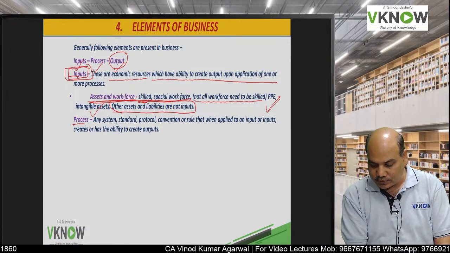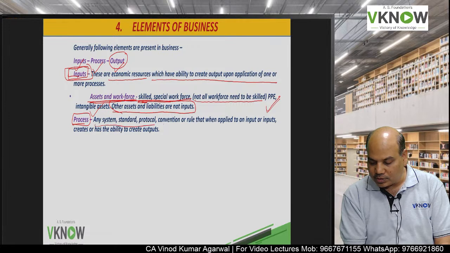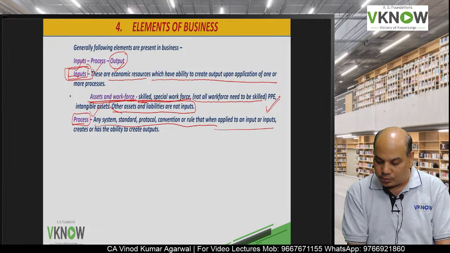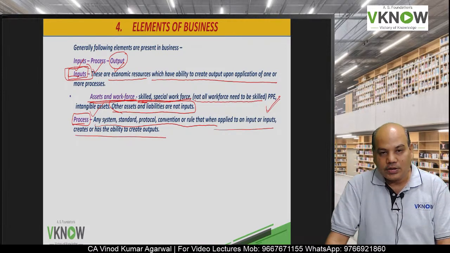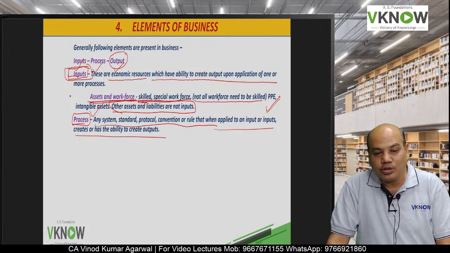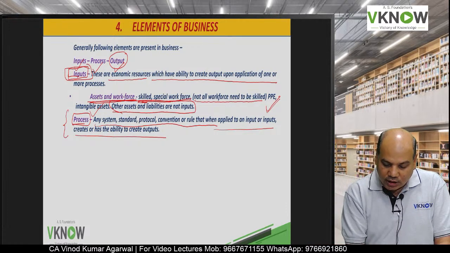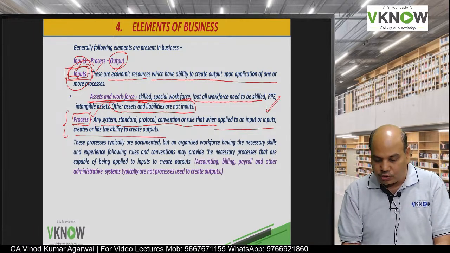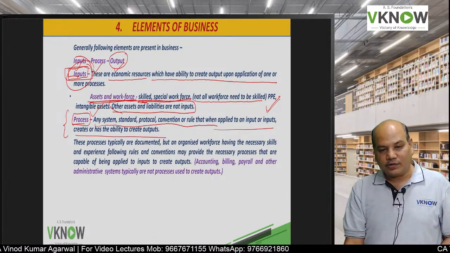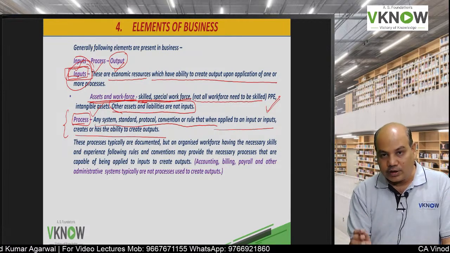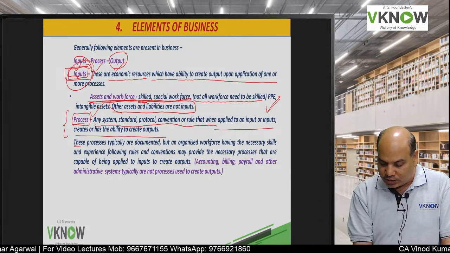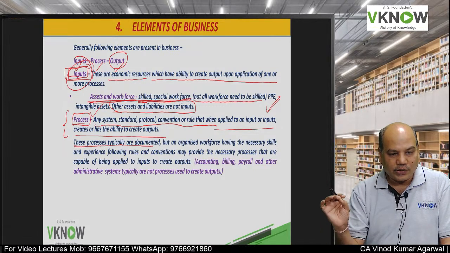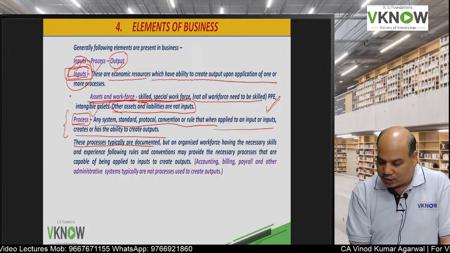What is process? Any system, standard, protocol, convention or rule that when applied to an input or inputs creates or has the ability to create output. So processes are applied over input to create output, like production process, manufacturing process, whatever. They depend on the type of business, and the process can vary accordingly. The processes typically are documented. That is, the organization will make a list of the steps that are followed.